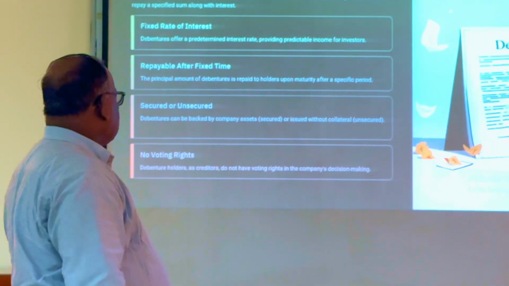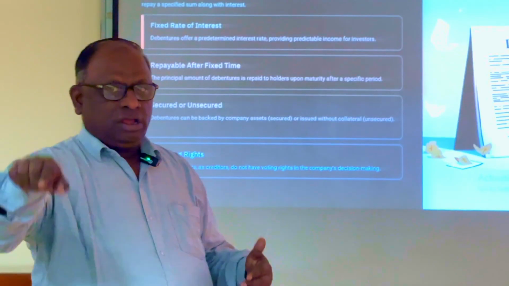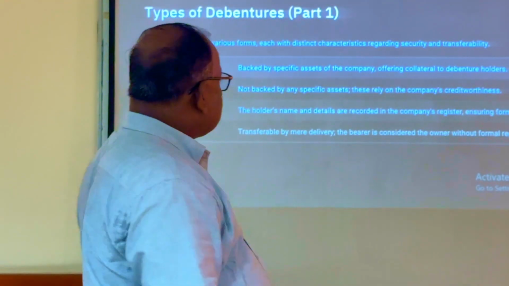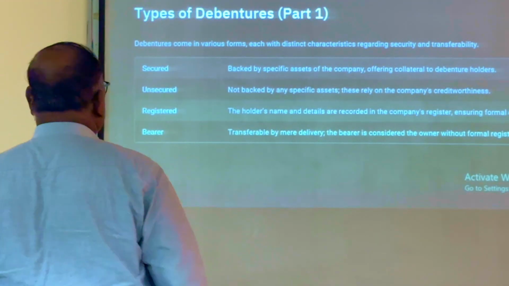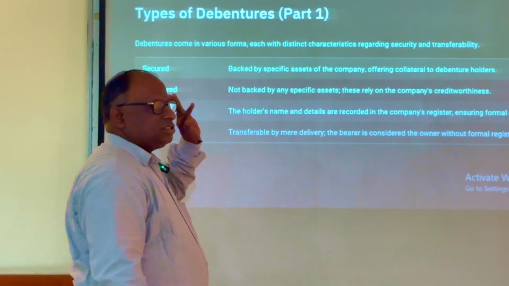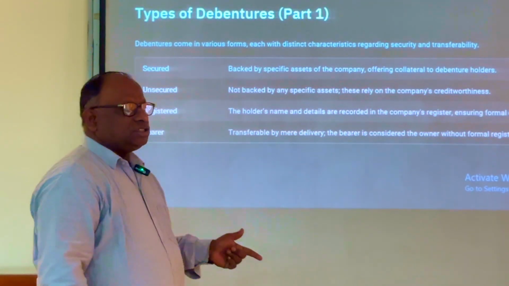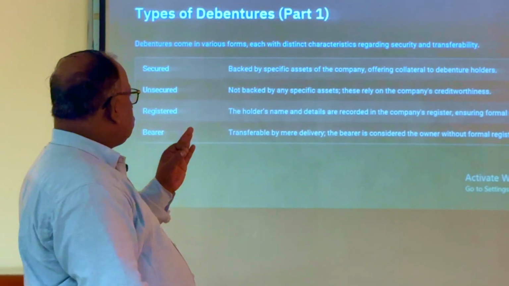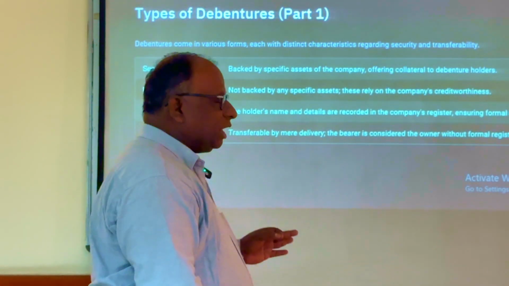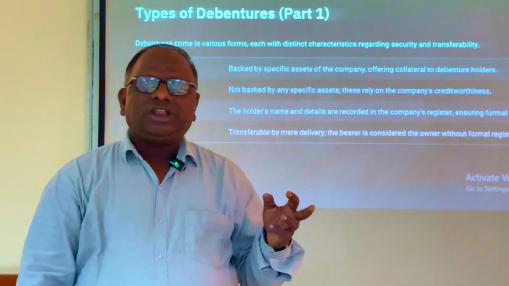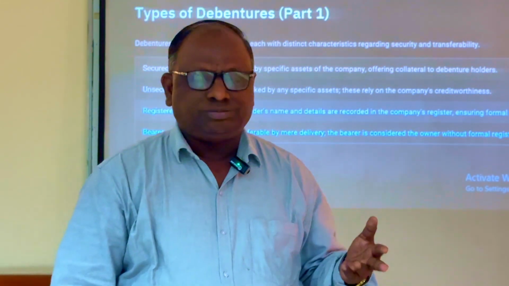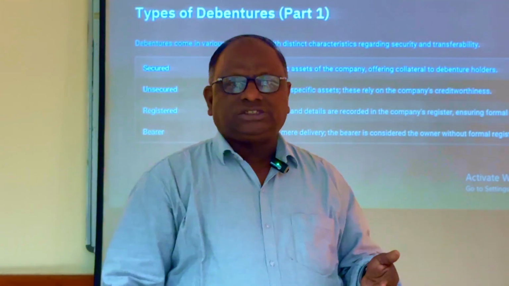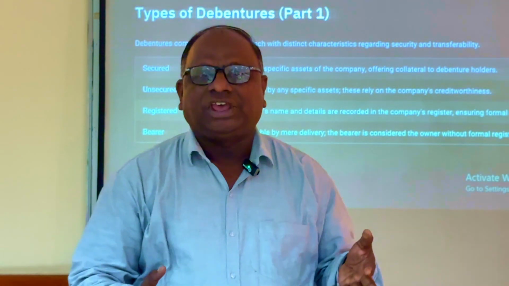Now, children, let us see the types of debentures. One is secured debentures. What is meant by secured debentures? If the debenture is backed by specific assets of the company, that means whenever you are raising funds, generally we have to give some assets as collateral security.